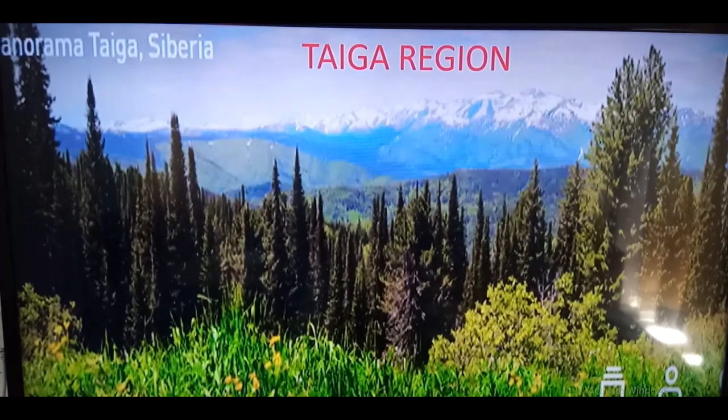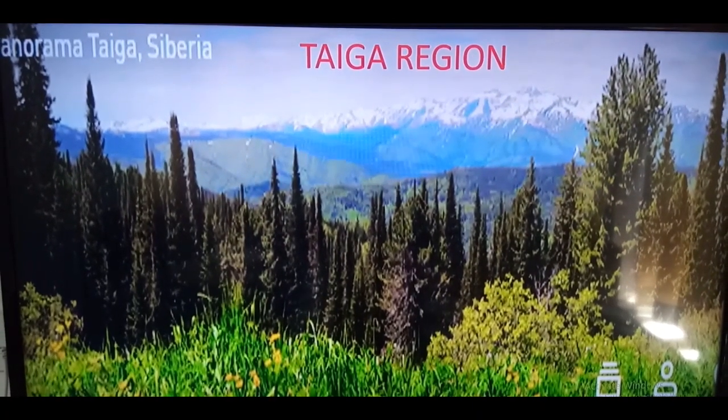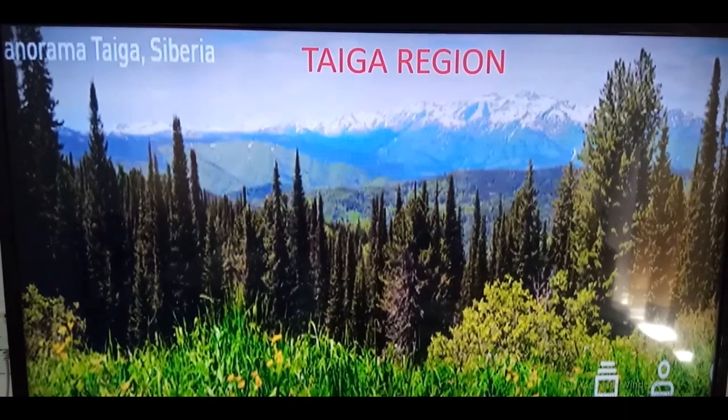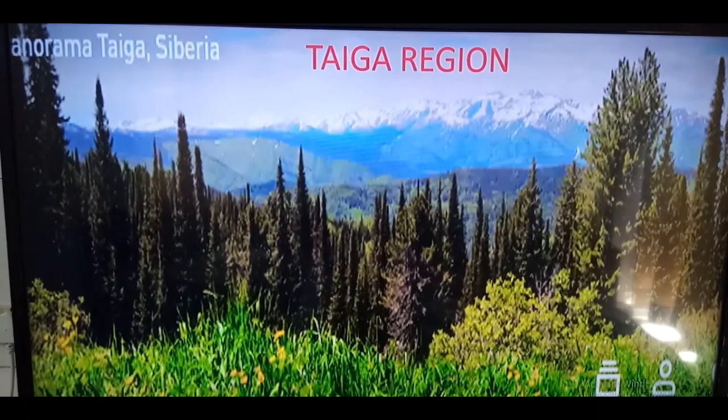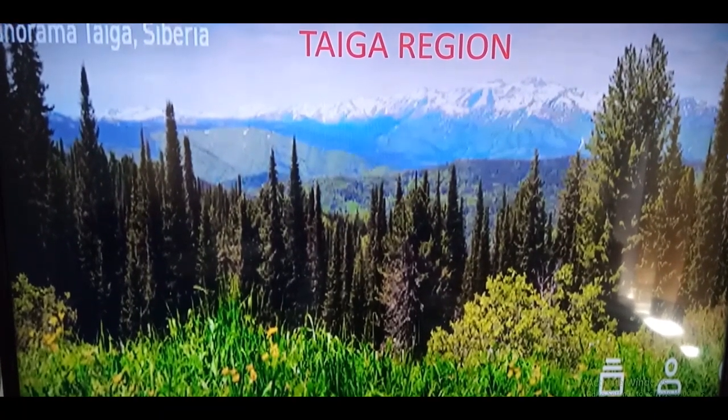Now, the Taiga region, which receives severe long winter, rainfall is between 25 to 100 centimeters throughout the year. The form of rainfall in winter season is in the form of snow. Therefore, evergreen coniferous forests are found here.